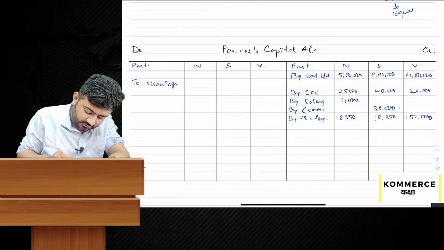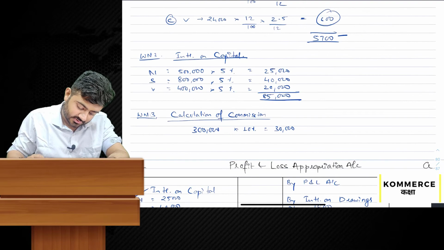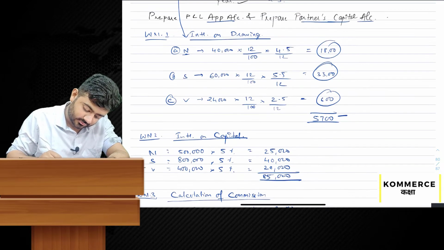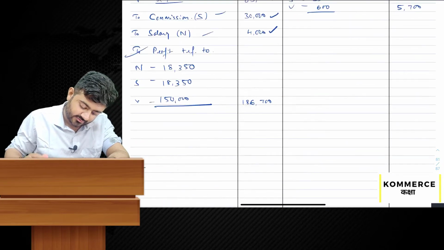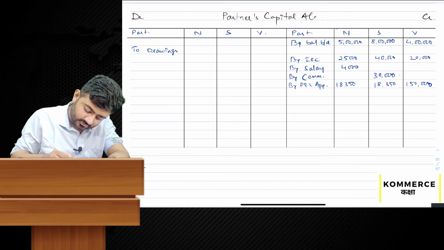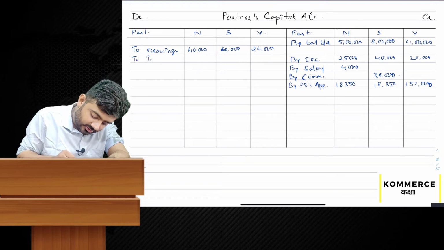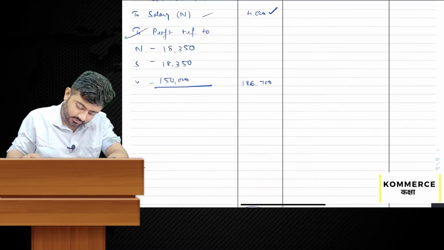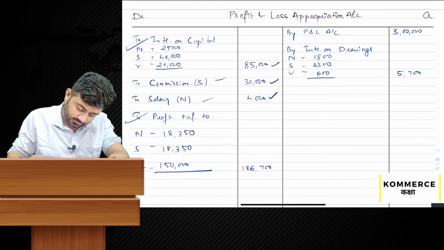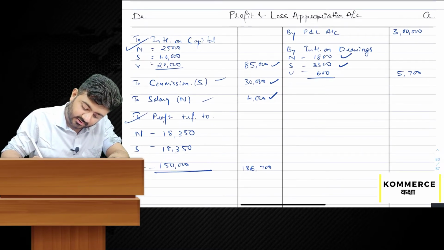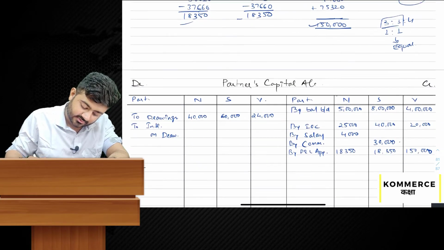Next, on the debit side, to drawings. First, the amount of drawings transferred will be 40,000, 60,000 and 24,000. To interest on drawings 1,800, 3,300 and 600.